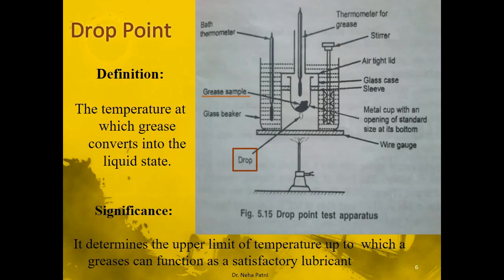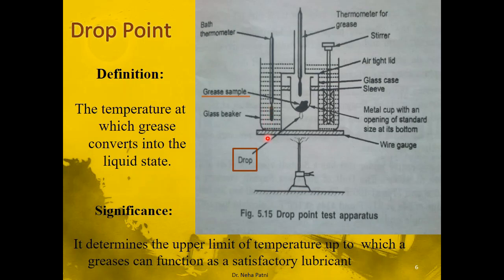So let us see once again what we have discussed so far. We said that we are to calculate drop point, and for that we had a metal case in which we have kept a grease, and that was kept in a glass container so that we are able to see through it. We have to heat it indirectly, so you have to take some solution in a beaker.